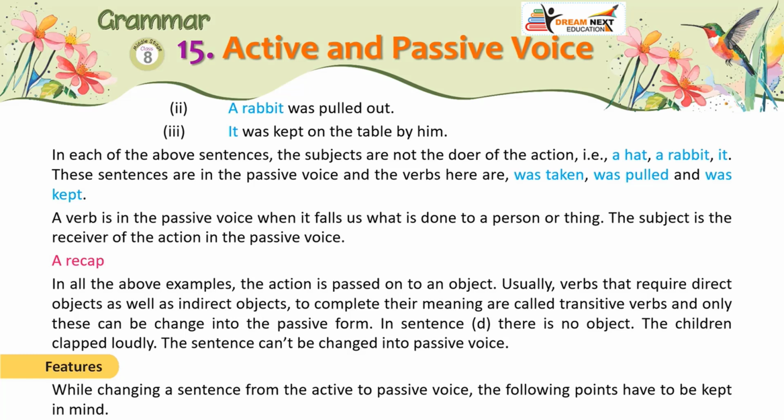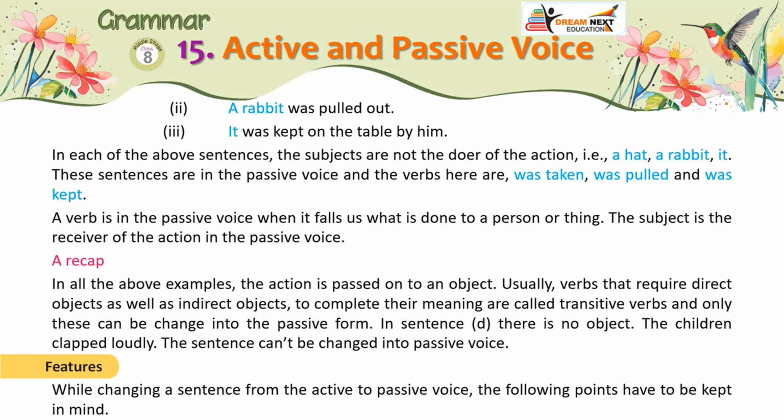The subject is the receiver of the action in the passive voice. A recap: in all the above examples, the action is passed on to an object. Usually, verbs that require direct objects, as well as indirect objects, to complete their meaning are called transitive verbs, and only these can be changed into the passive form. In sentence D, there is no object. The children clapped loudly. The sentence can't be changed into passive voice.